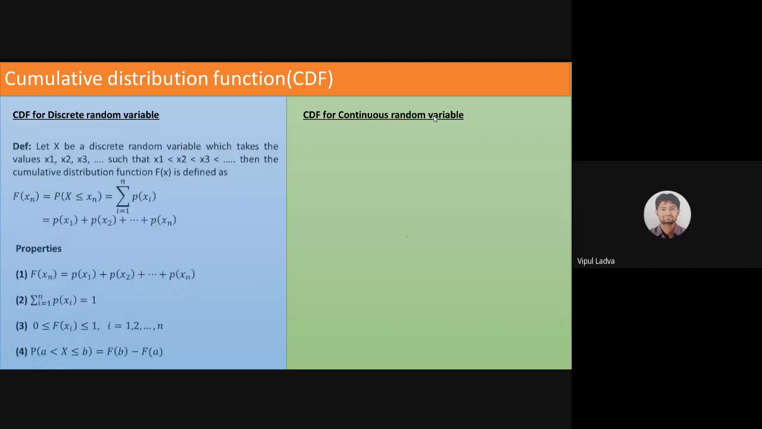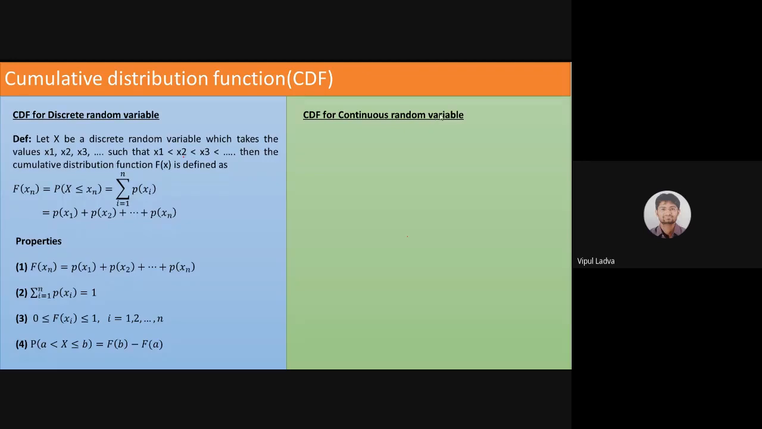So let's discuss for both these variables. Cumulative distribution function discrete के लिए कैसे निकलता है और continuous के लिए कैसे निकलता है. First, let's deal with the discrete. Now, suppose my random variable x is a discrete random variable. It takes the values x1, x2, x3 up to, suppose, xn, in such a way that x1 is less than x2, x2 is less than x3, x3 is less than x4, and so on. Then the cumulative distribution function F of x.